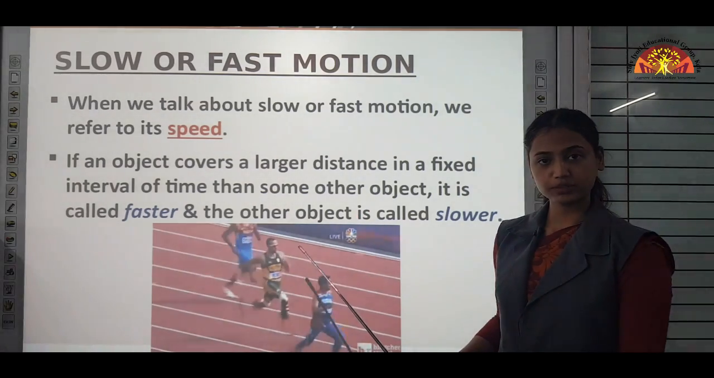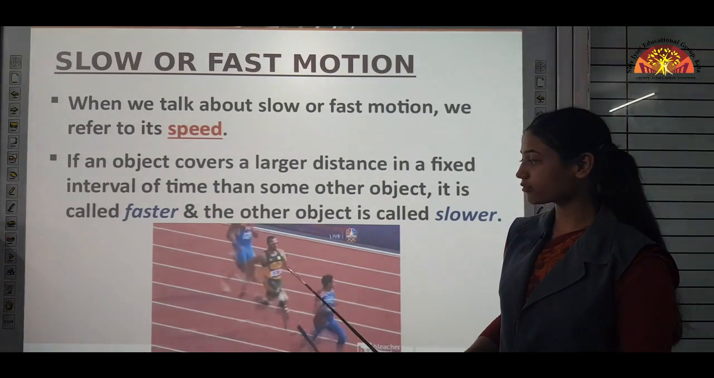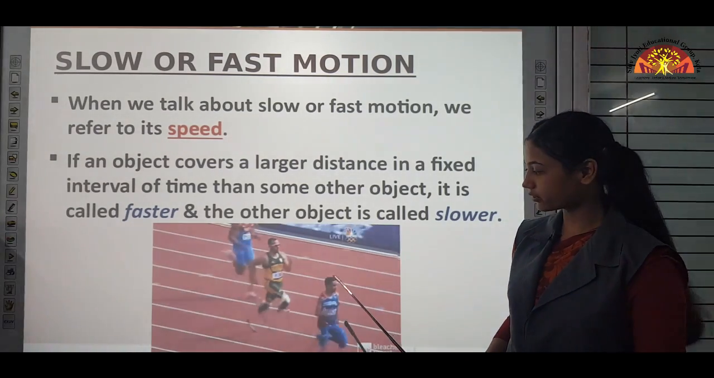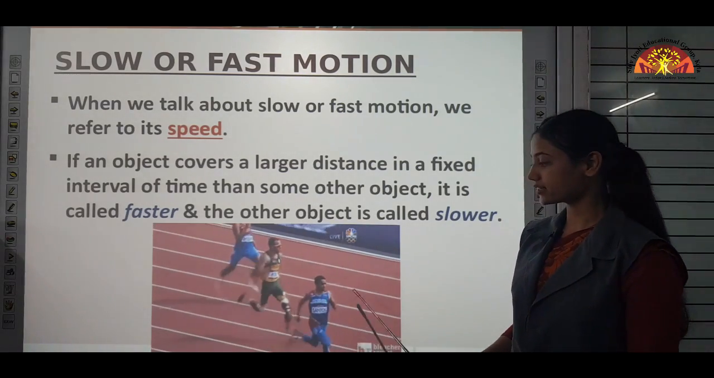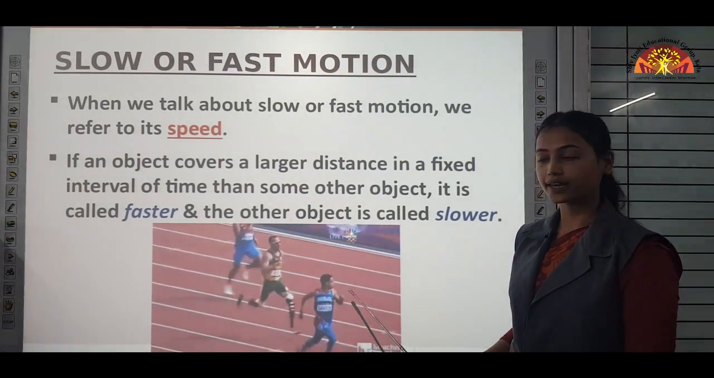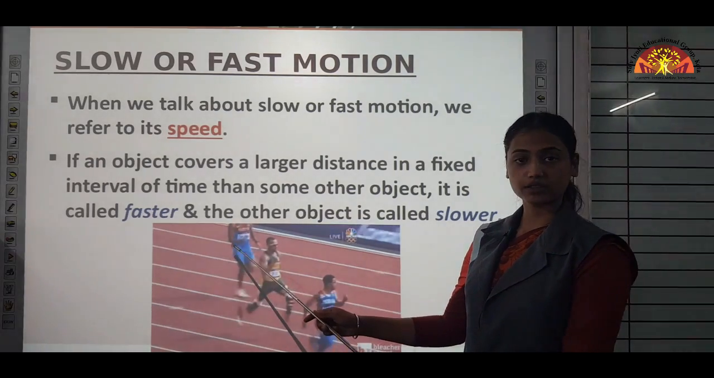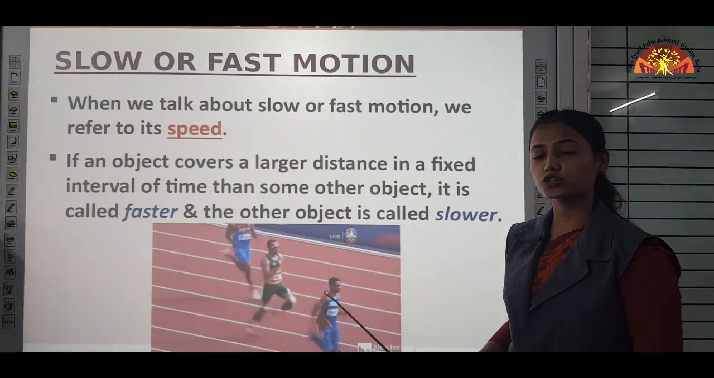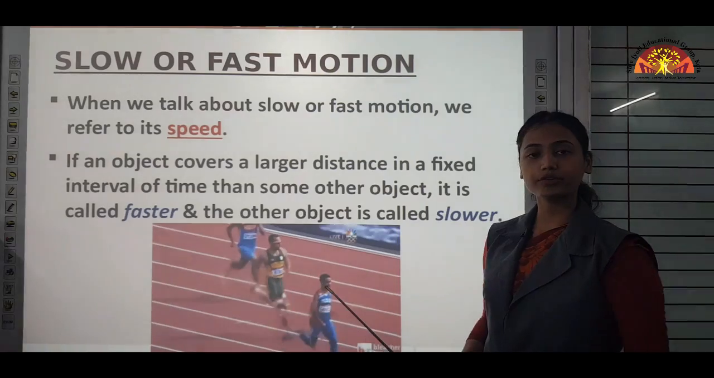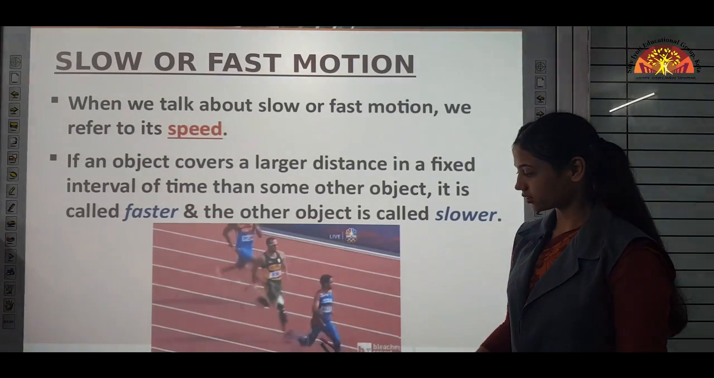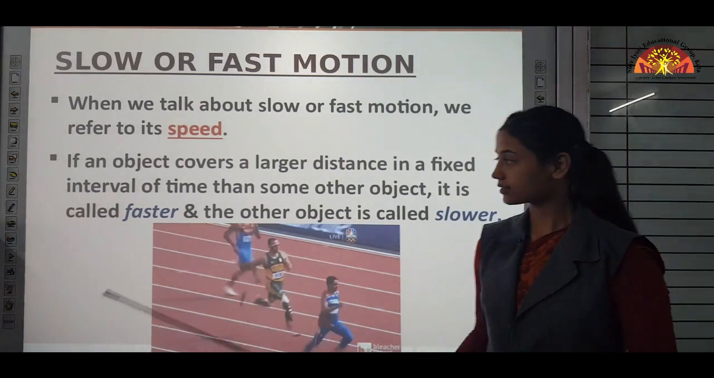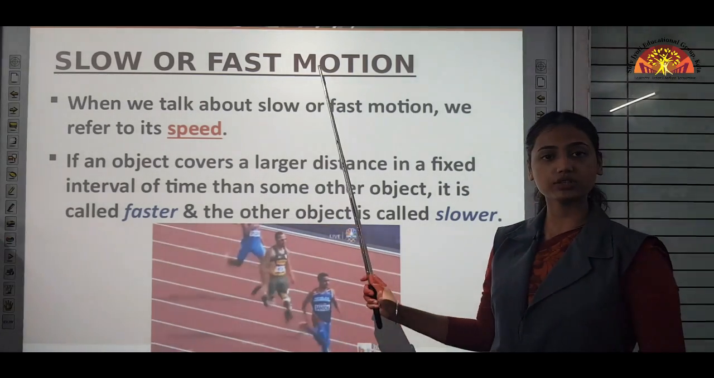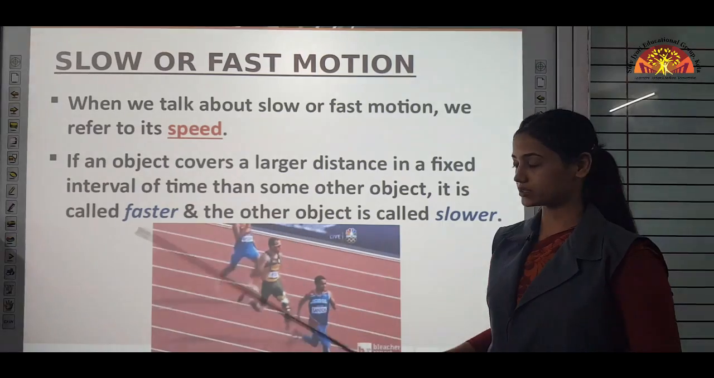A race is going on between racers, and who is covering the larger distance? Suppose they are given only 1 minute. You can see this man is covering a larger distance as compared to the last man. So, who is having slow motion? This man. And who is having fast motion? The man who is at first position. So, for slow or fast motion, we talk about speed.